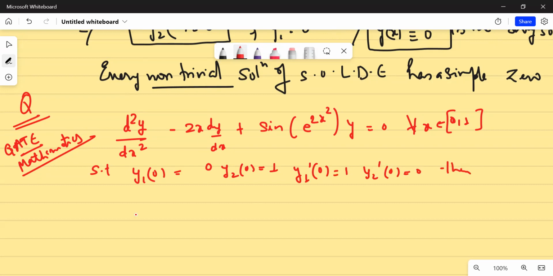Then find the Wronskian of y1 and y2 at x equal to 1. Just find me this, and this will be it for today.